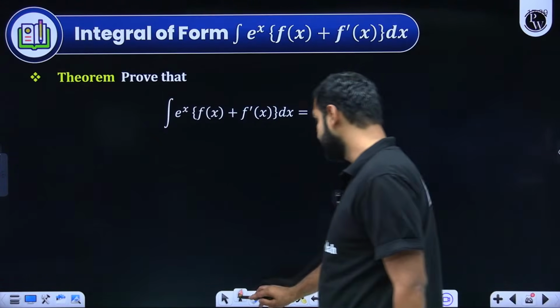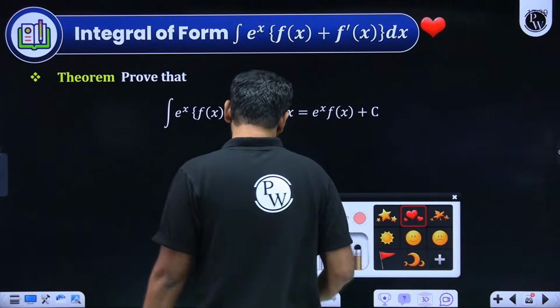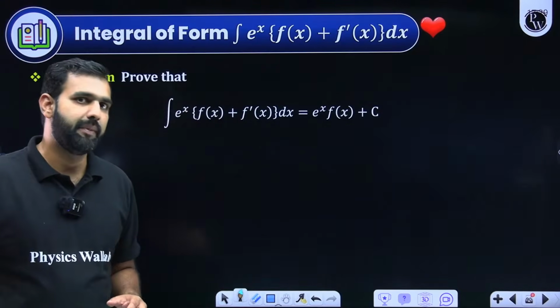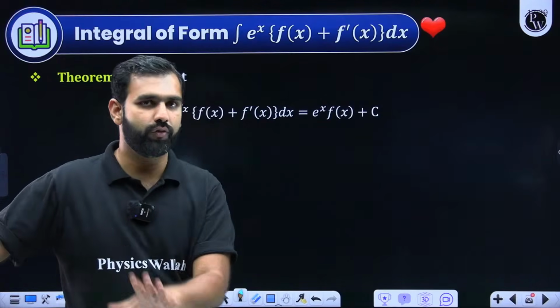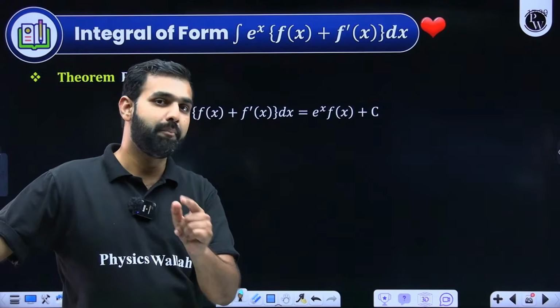Again, I'll say this is something which JEE loves asking. They are very much in love with this formula, and we have seen a lot of questions being asked on this particular formula. So if you're watching it right now, make a note of it that you do remember this. I'll be solving a question on it, but a better question on it.